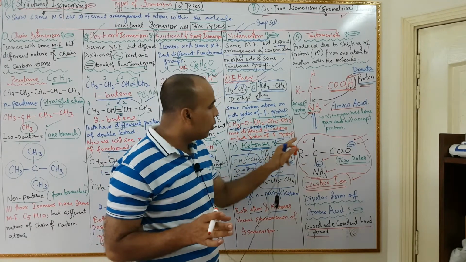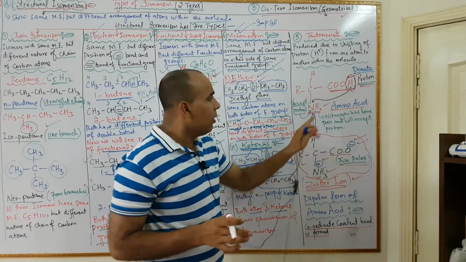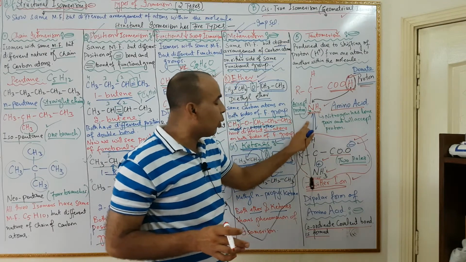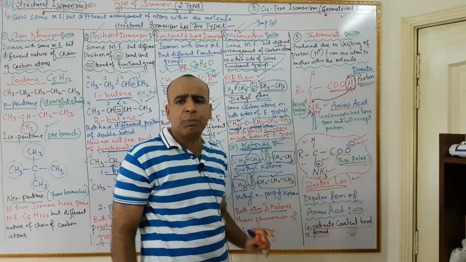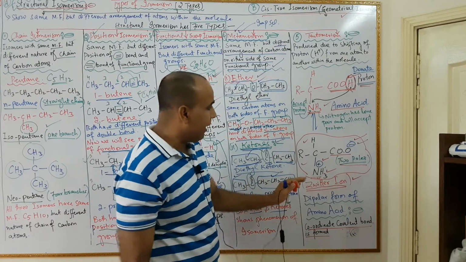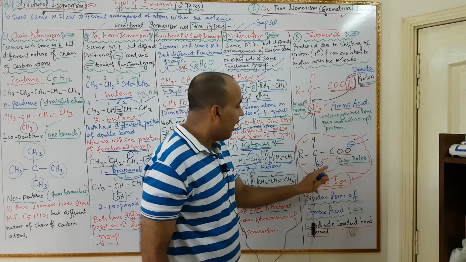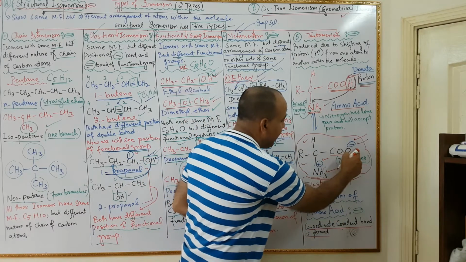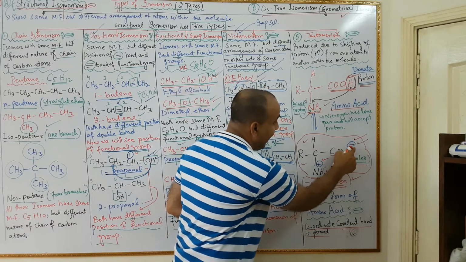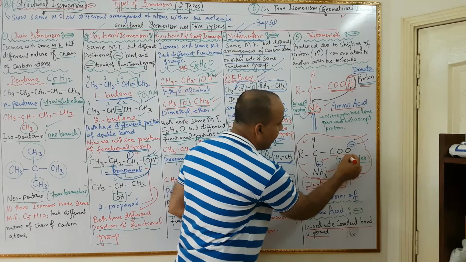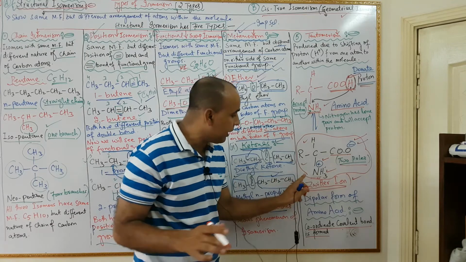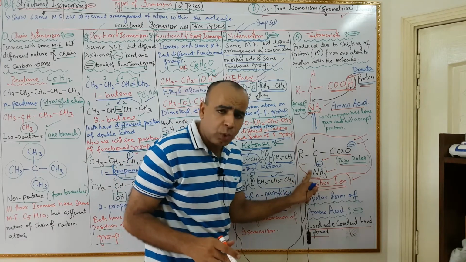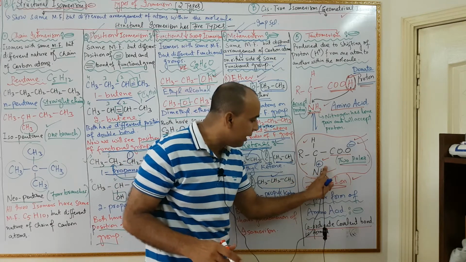Therefore, due to shifting a proton from this group to this group within the same molecule, a coordinate covalent bond is produced, and as a result, two poles will be created. One negative charge is created on C double bond O, and positive charge is created on NH2 group. It is converted into NH3.